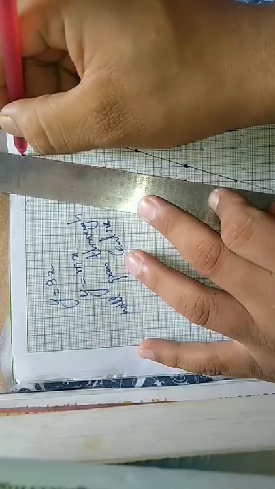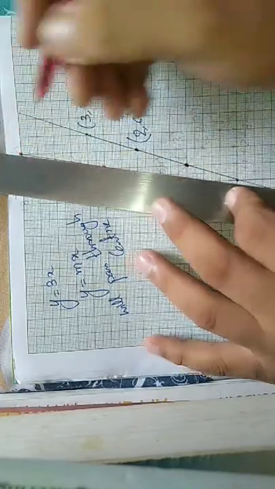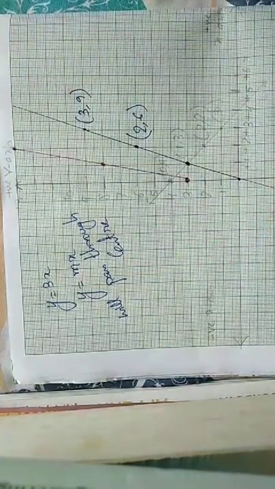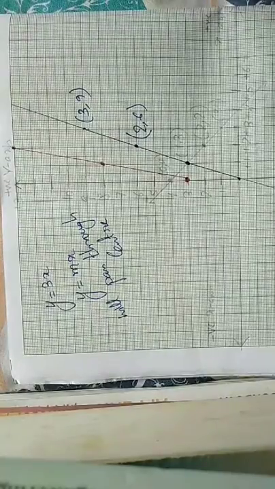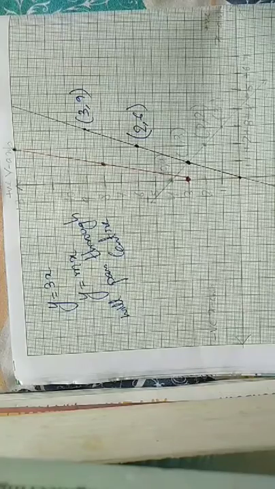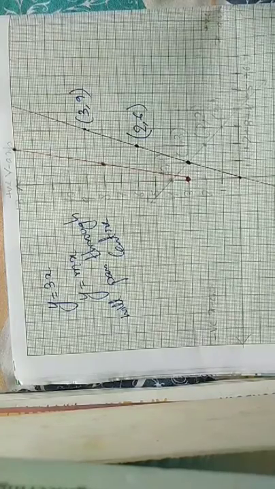So this is the line we are having, right? This is the line we are having. Okay, students, that's it. That's the answer.